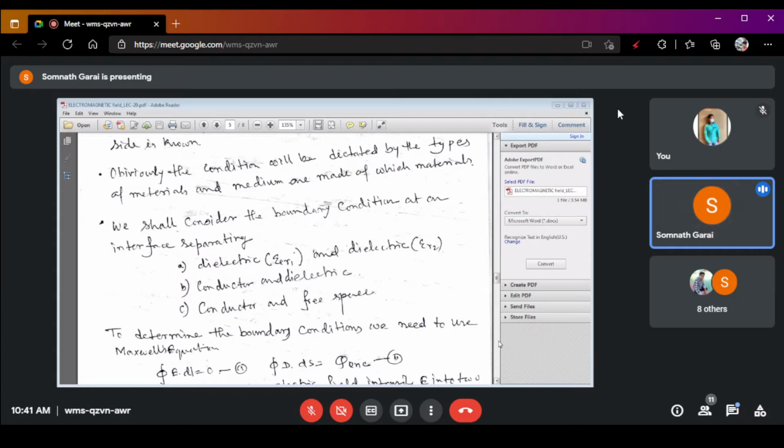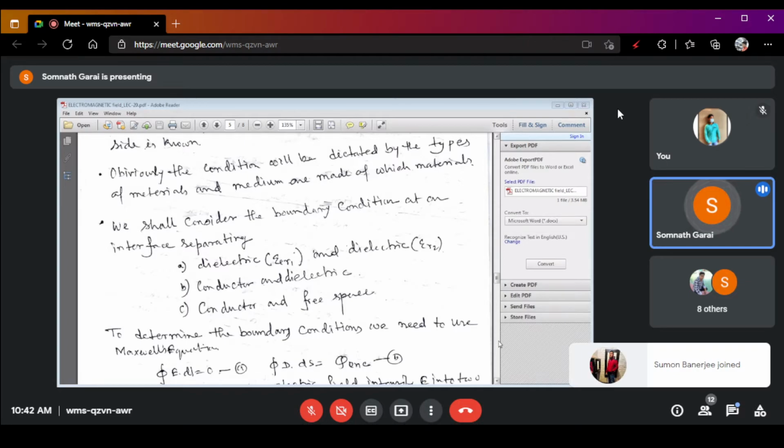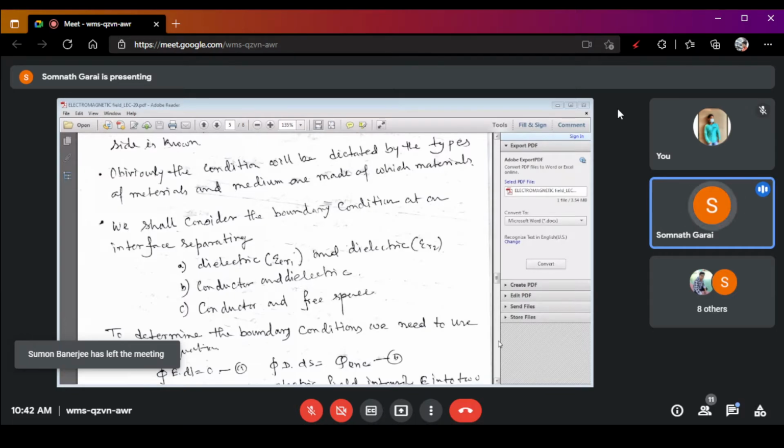If we take a material which has two different permeabilities, then you have to know the boundary condition according to their permeabilities. So that is the first category, the boundary condition between dielectrics and dielectrics.